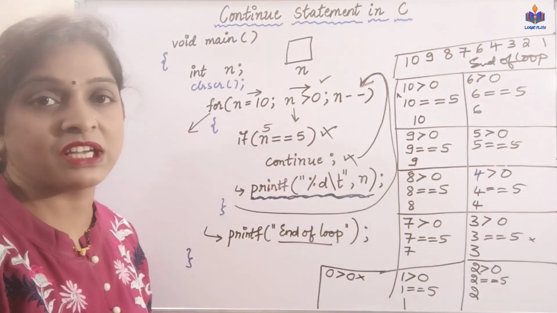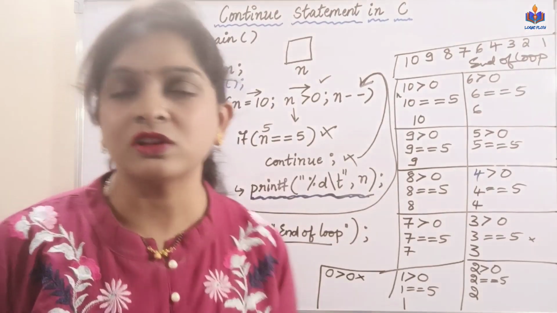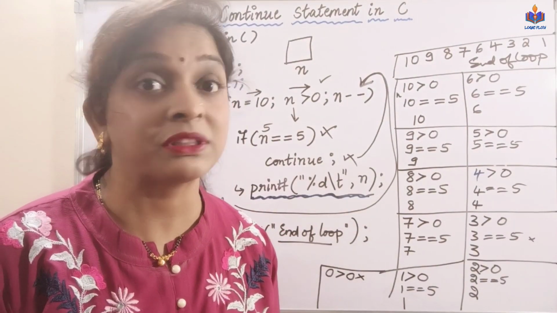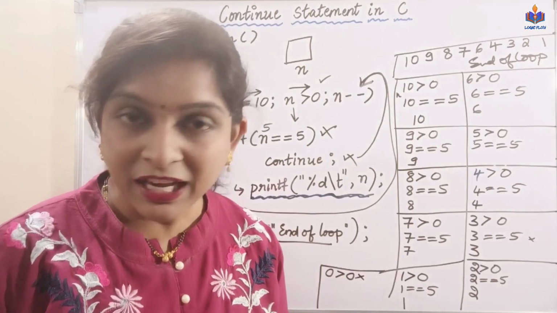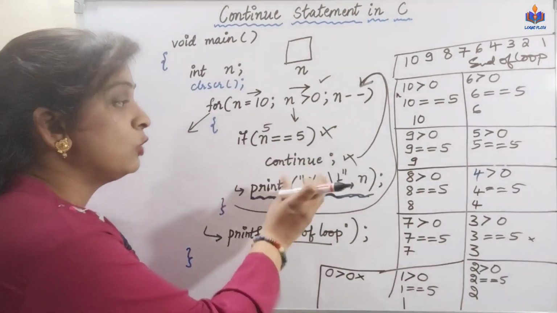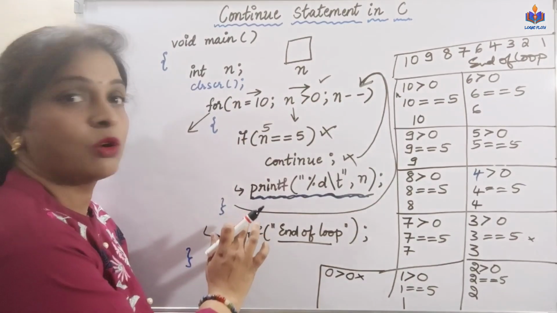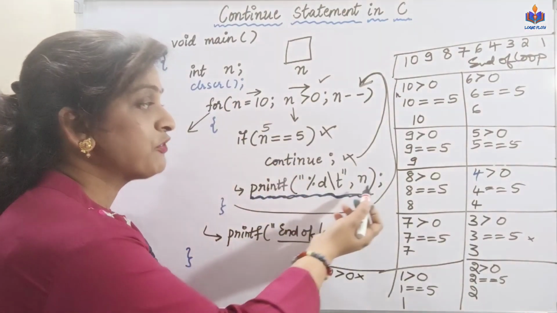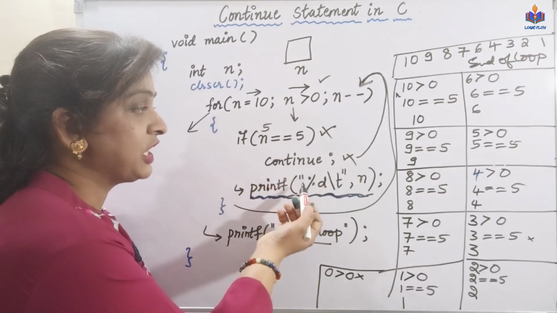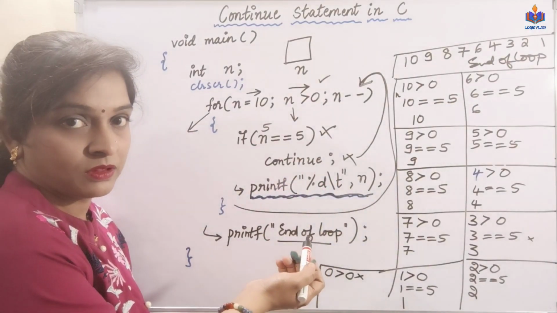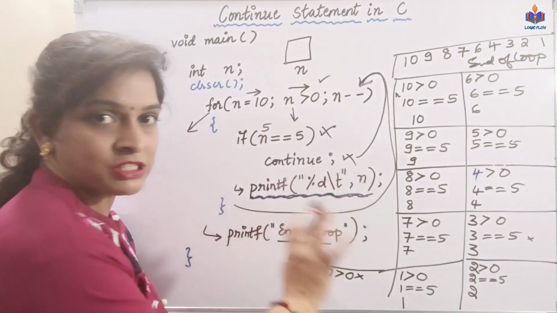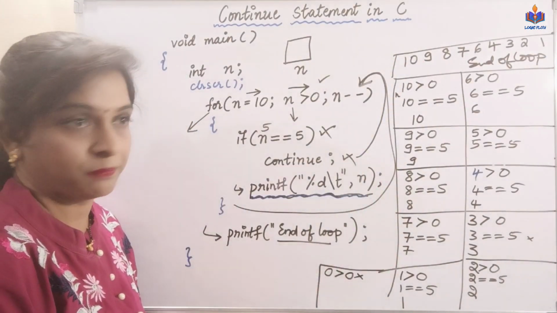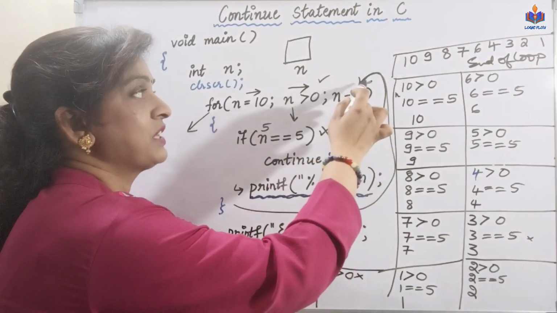So this is what happens with the continue statement. Very simple to understand. The name itself tells you it simply continues with the next iteration. The remaining statements, whatever we have in the loop block, are not going to execute. You may have some statements after this continue or you may not. If you don't have any statements, no issues. It will simply continue with the next iteration.